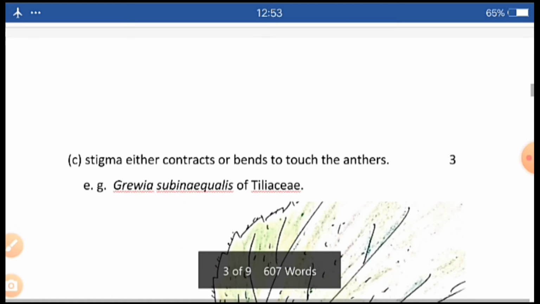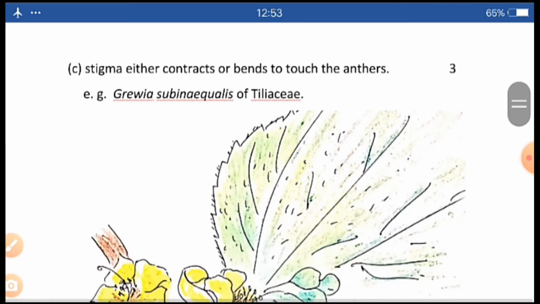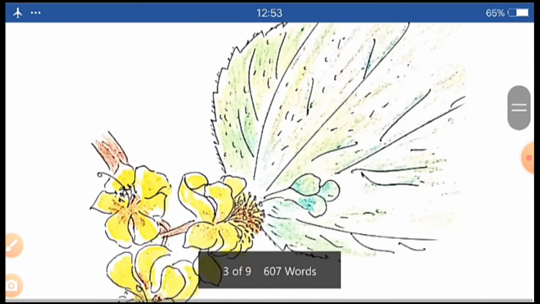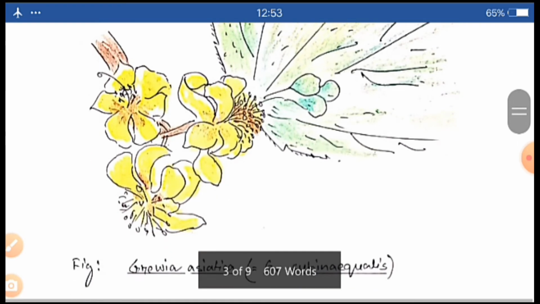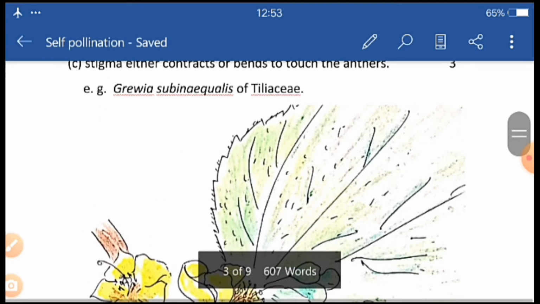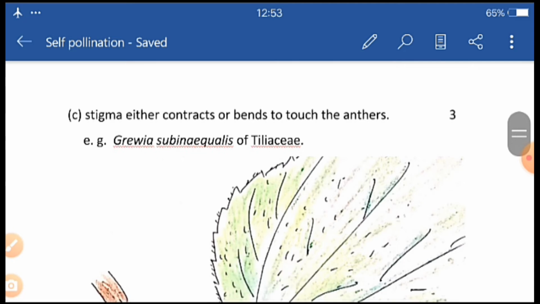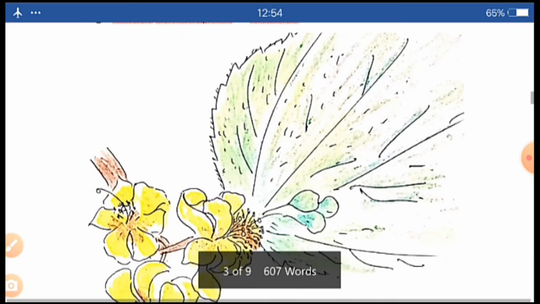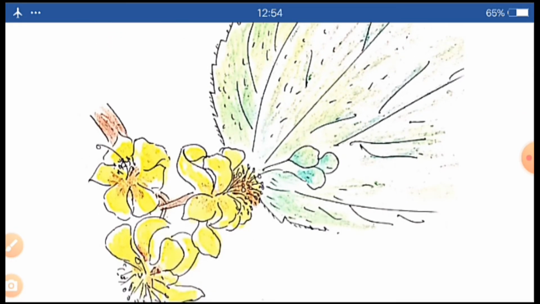That is this one. It is a nice diagram of Grevillea asiatica, okay, of the family Tiliaceae. In this case, the stigma either contracts or bends to touch the anthers. Again, this one is also performed by the activity of the stigma.